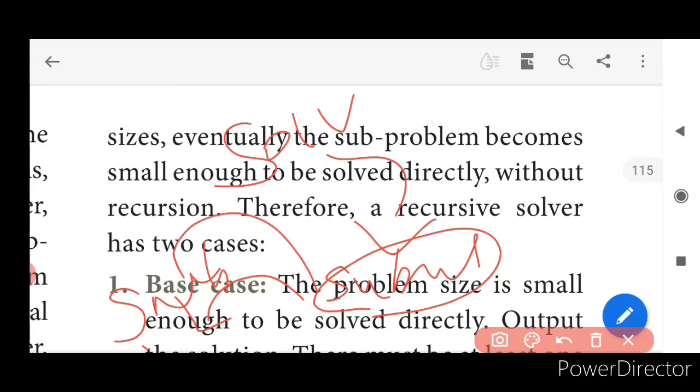The solution will be passed on within itself, and this continues till the size of the problem becomes small enough for the person to solve it. Once it is solved, it is combined to provide the required solution. This is called recursion.